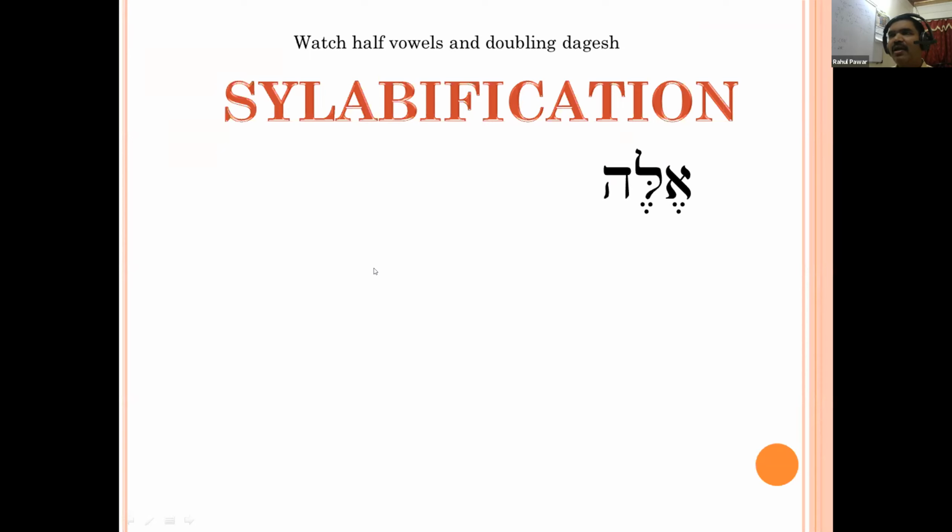Now, how do we get this proper pronunciation? If you learn syllabification, you will get the proper pronunciation of each word, because each Hebrew word can be divided into syllables. Now see, we have to start at the end of the word.